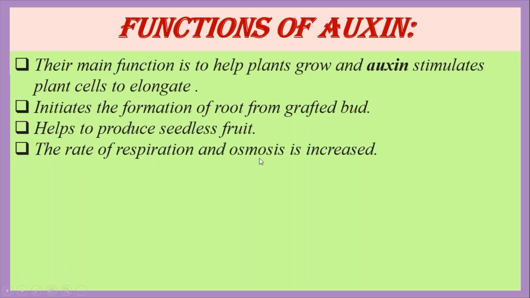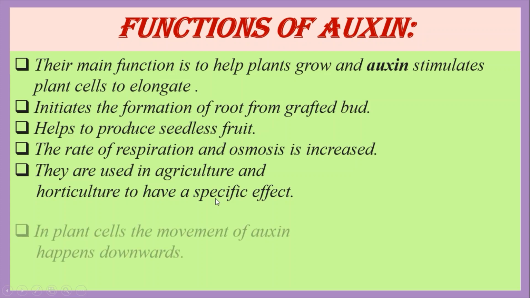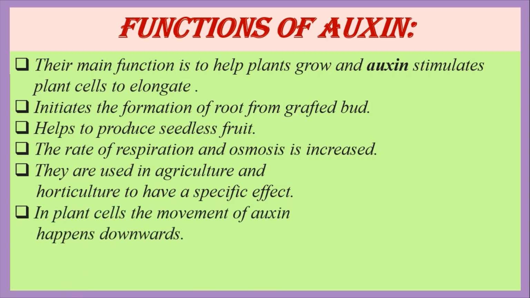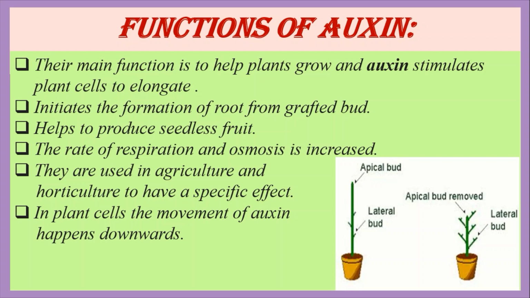The rate of transpiration and osmosis is increased due to the auxin hormone. They are used in agriculture and horticulture to have a specific effect. In the plant, the movement of auxin happens downwards. If in the figure the apical bud is removed, we know that auxin is present at the apex of the stem, and if the apical bud is removed, the auxin flows downwards and thus produces many auxiliary buds.